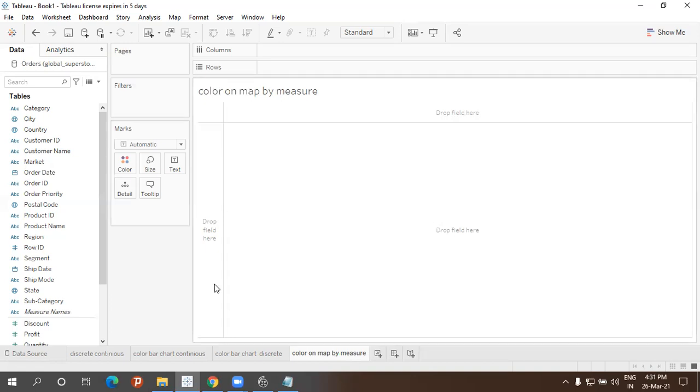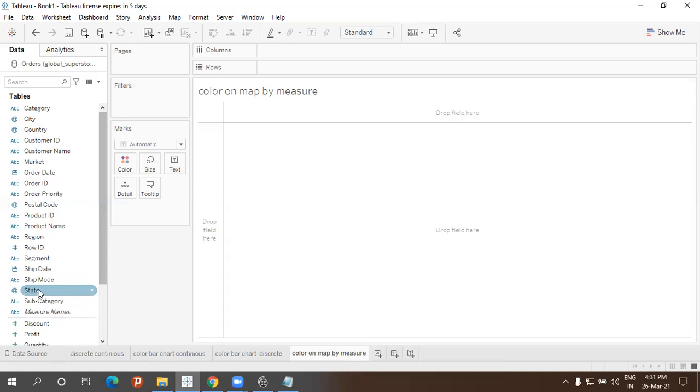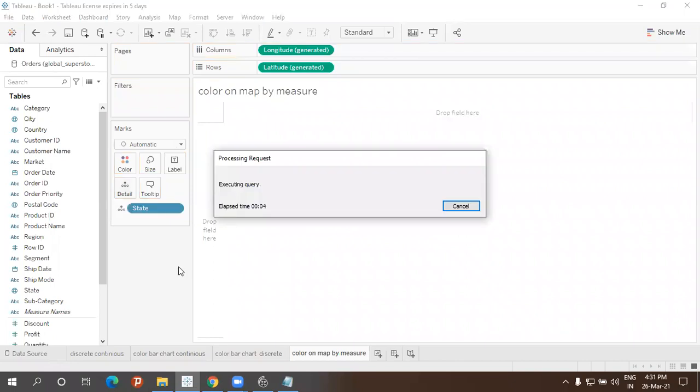So now let's take this from state. We're going to do it based on map, right? So let me take the map and drop the state into details. So I'll have the details of all the states.